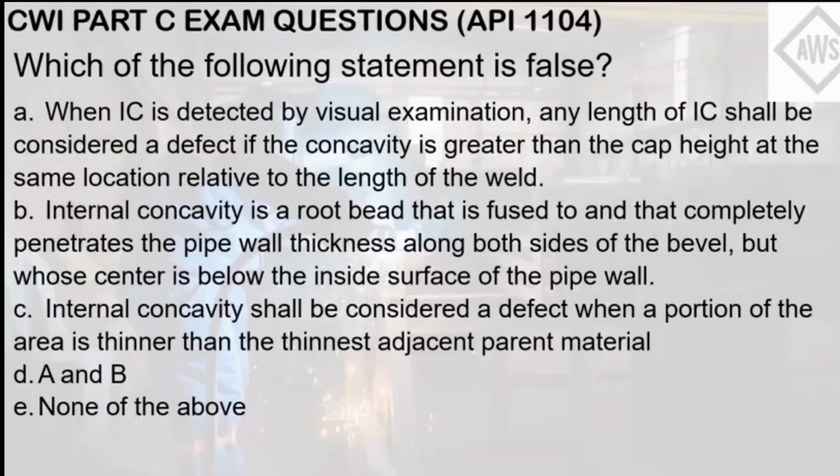Letter C: internal concavity shall be considered a defect when a portion of the area is thinner than the thinnest adjacent parent material. Letter D: A and B. Letter E: none of the above. The commonality that I'm talking about here is the internal concavity. This question talks about internal concavity.